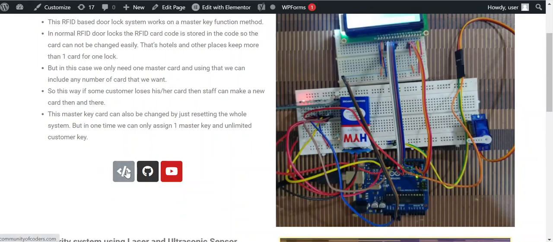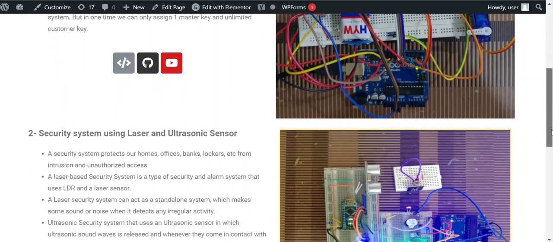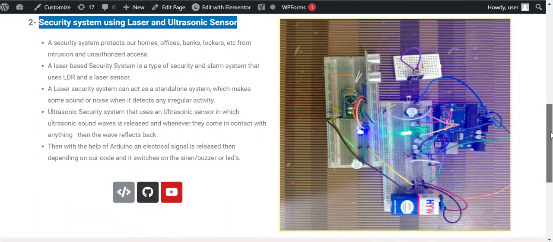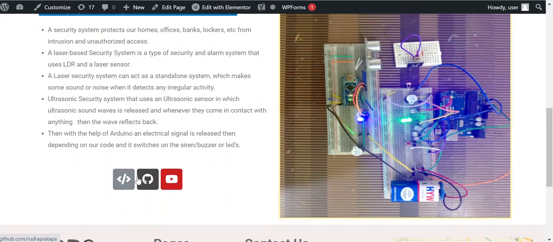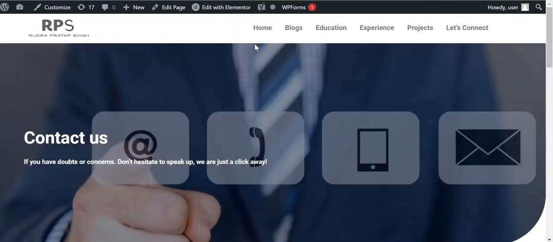And this is the code, the GitHub file and the YouTube video link. You can also add the same things if you want. And this is the security system using ultrasonic sensor and laser. This is my second project that I've recently completed in the previous month only. And again the same, the GitHub code file, the blog page that I've written on my website, and the YouTube video, sorry.